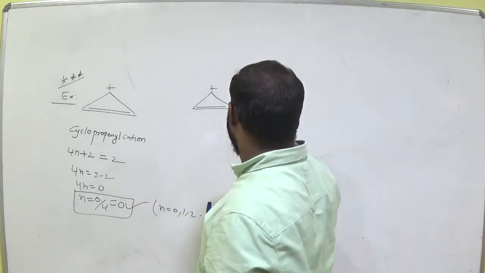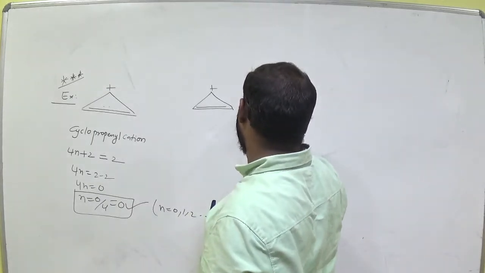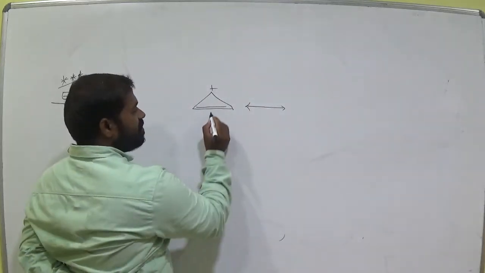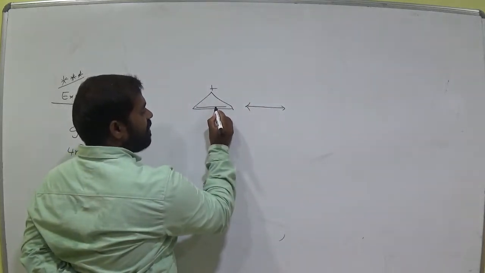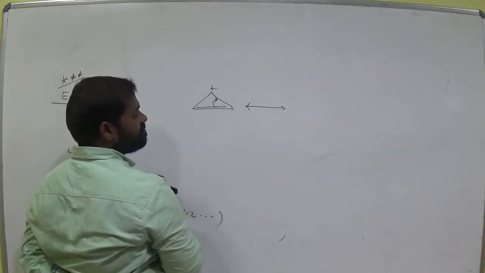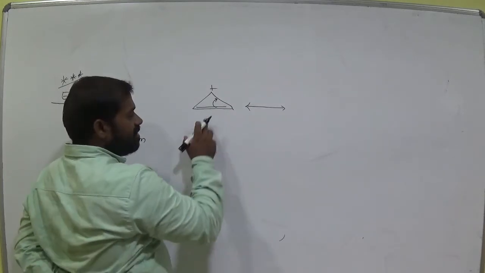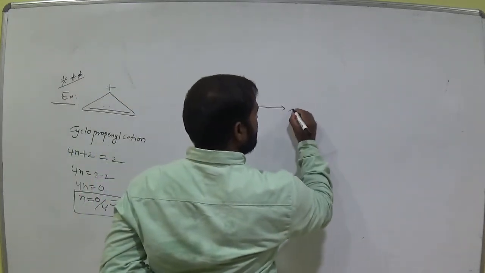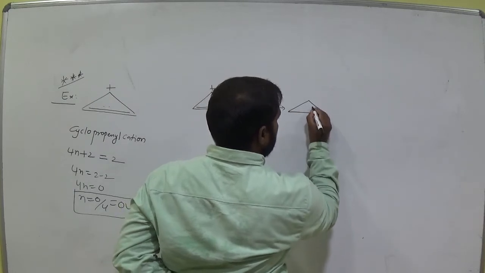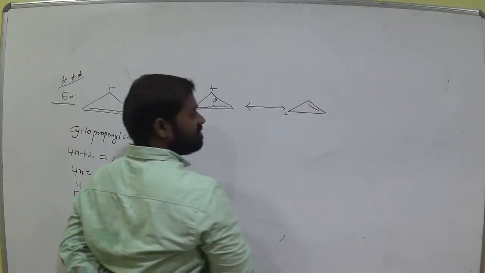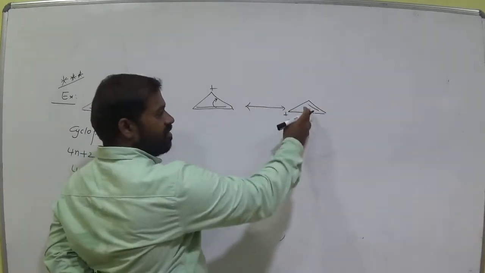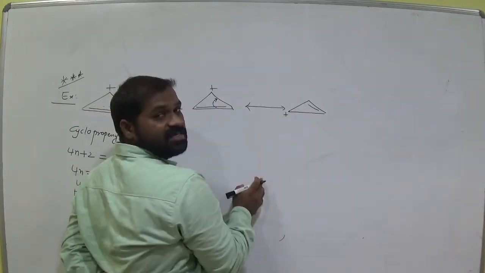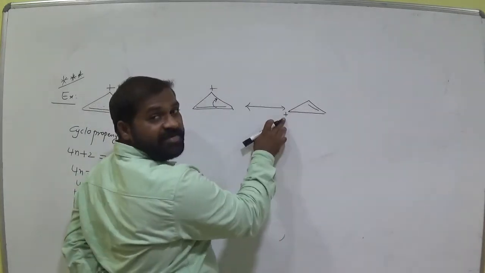Let's see. We can represent with a double-headed arrow. Now it needs electron, now it gives electron to this. Now this pi electron shifted to this carbon. Then it becomes this, and here it is plus. Double bond is there, double bond, single bond. Now the double bond is shifted here. Now here electron deficiency is there.